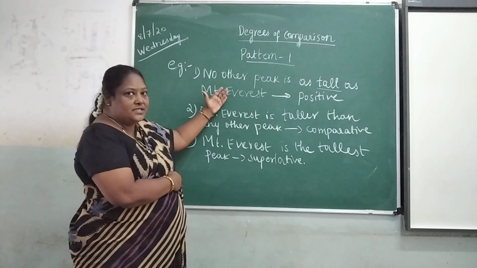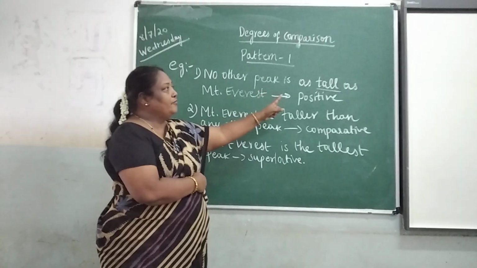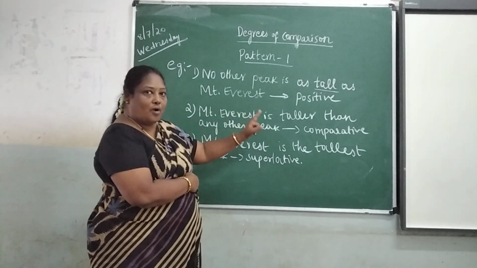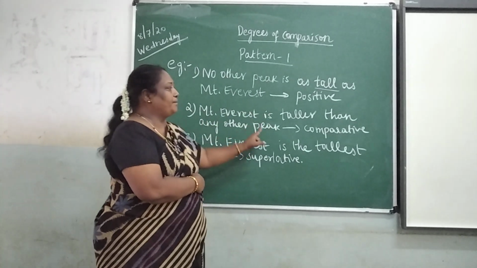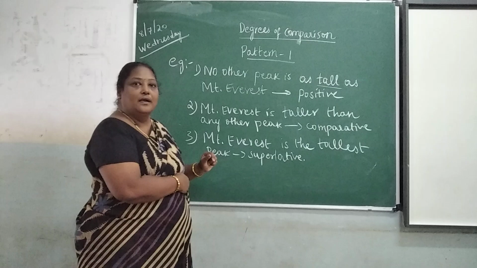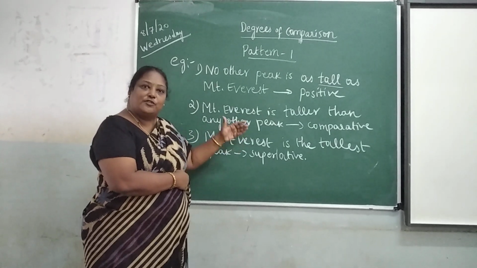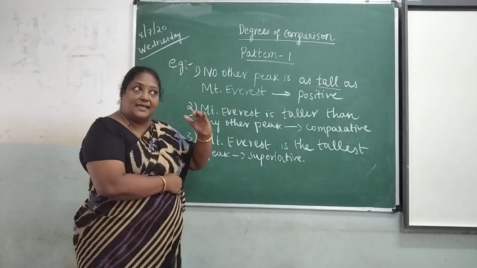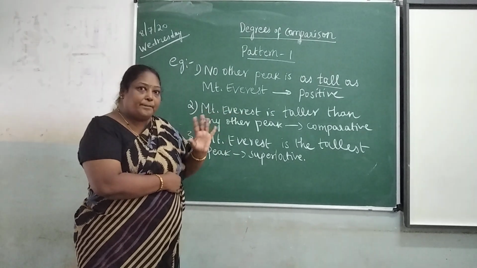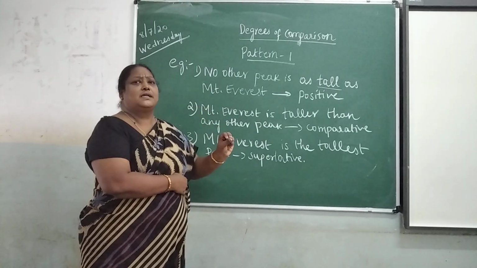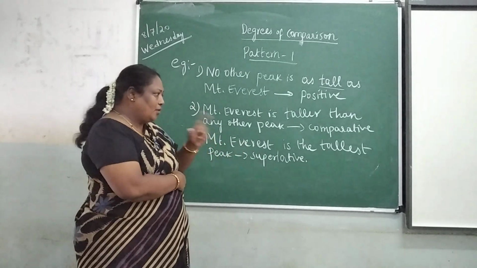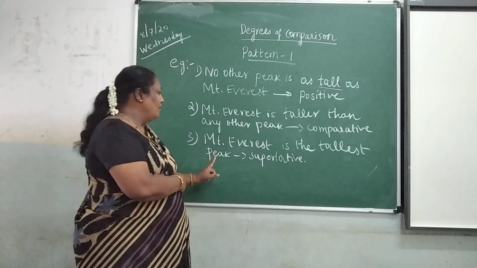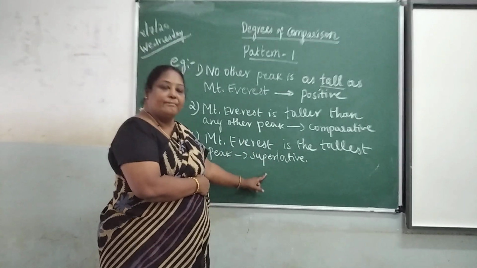When you have to change into comparative, the adjective will change into taller. Mount Everest is taller than any other peak in the world, comparative degree. Now you have to change into superlative: tall, taller, tallest, that is the highest degree. No other peak is there, it's only Mount Everest. Mount Everest is the tallest peak in the world, superlative degree.